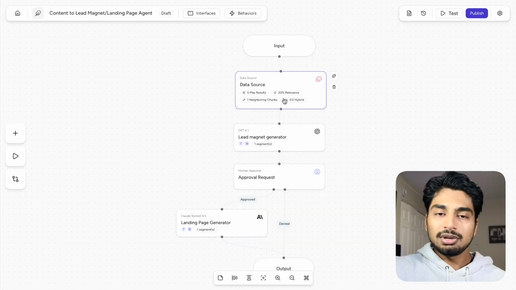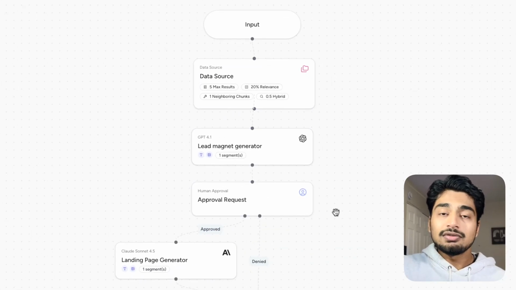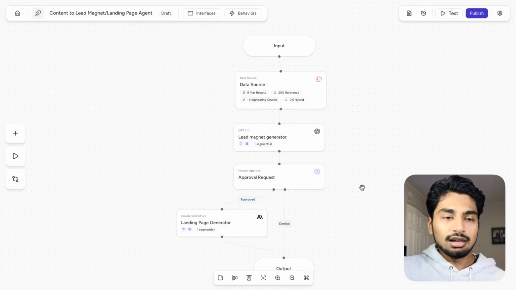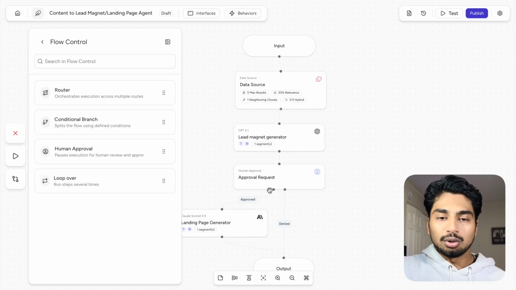This agent is going to basically take in the brand voice of my company. So you can see the data source right here. It's going to generate a lead magnet for me. If I like the lead magnet, then it's going to even generate me a landing page to put the lead magnet on, and that's going to be the entire output. So there's more logic involved in this one. And basically how we built this is the data source is going to be my website right here. And then I give it flow control and a human approval, which is this step right here.